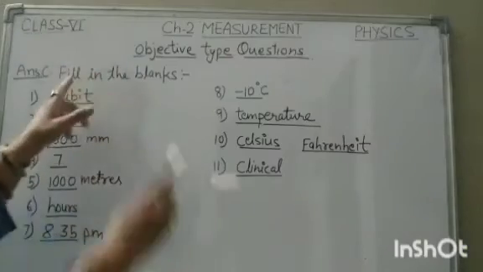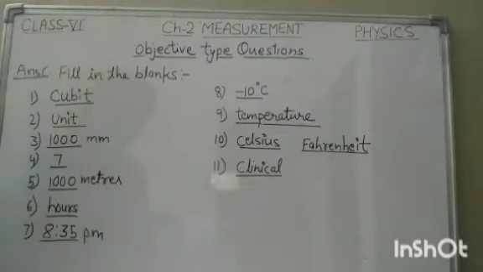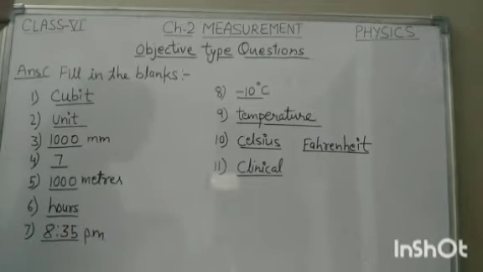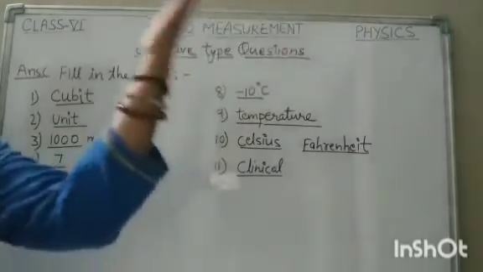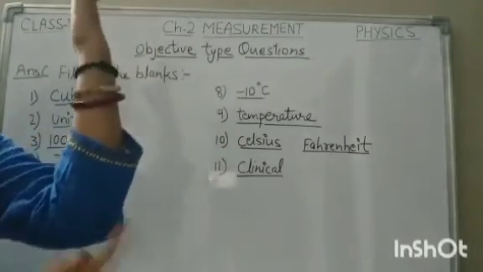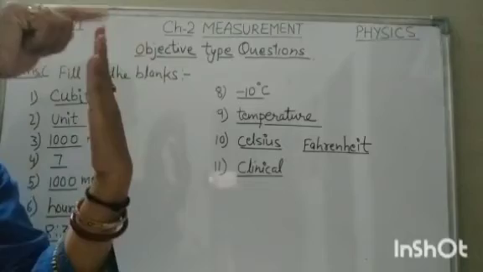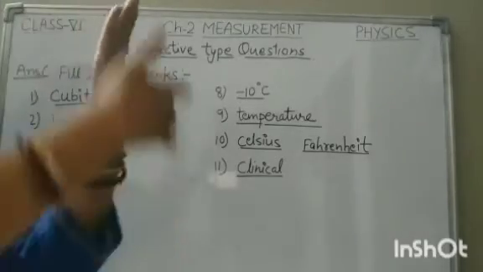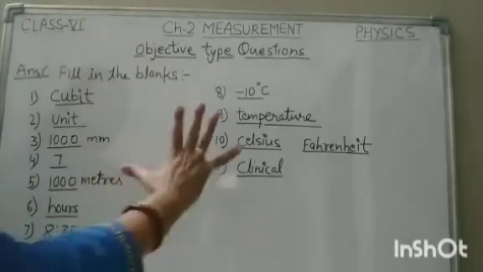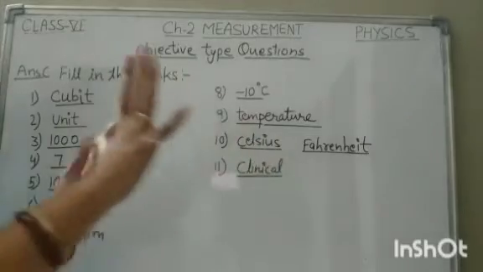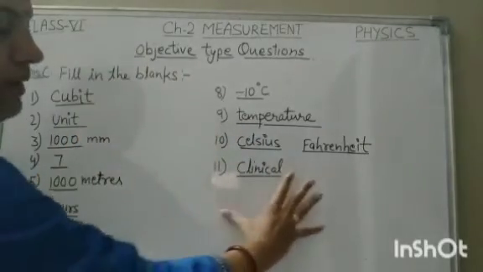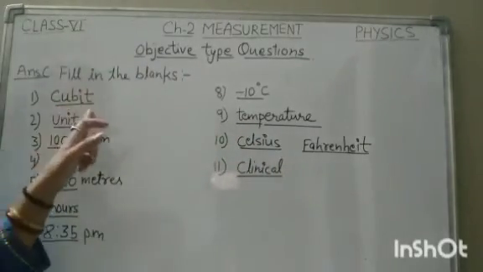Now children, question C is, fill in the blanks. Okay, first one is, the length of forearm from elbow to fingertips is called, we all know, cubit. The length of forearm from elbow to the tip of the middle finger is known as cubit, and this is known as hand span. Okay, this is known as hand span. So first one will be the cubit.